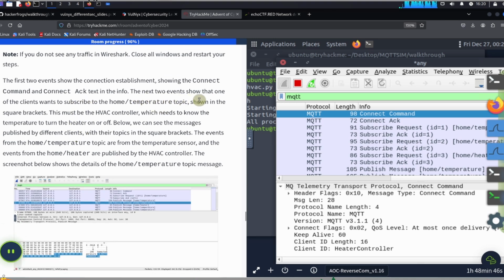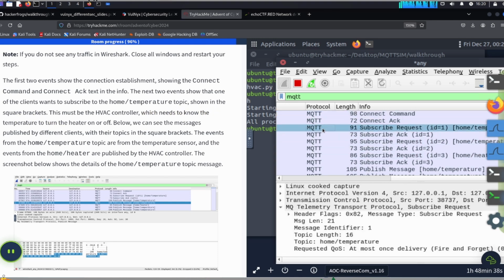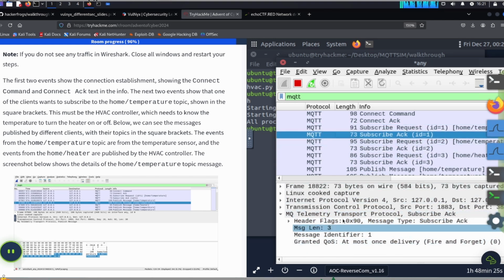So the next 2 events show that one of the clients wants to subscribe to the home temperature topic shown in the square brackets. Okay, so we're going to go over to the second. Okay, this is an MQTT subscribe request. So the subscribe request is over here, and in the next one, we see subscribe acknowledged.